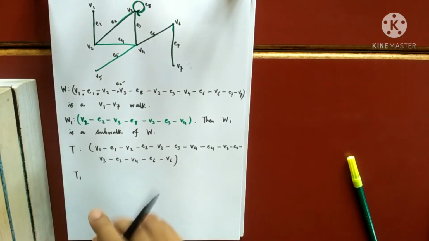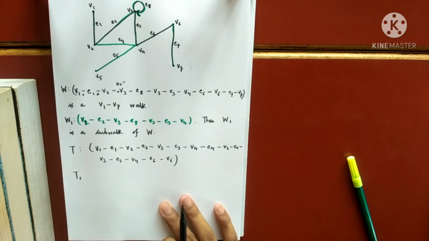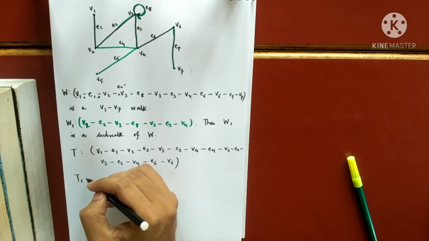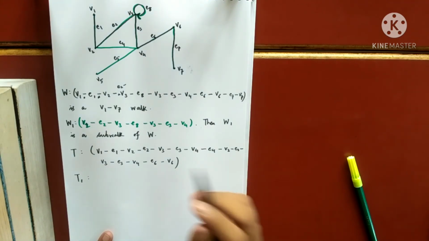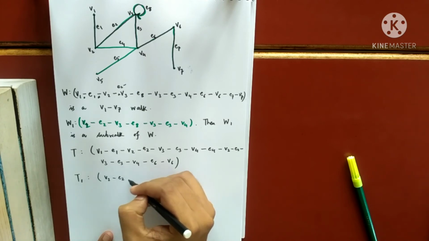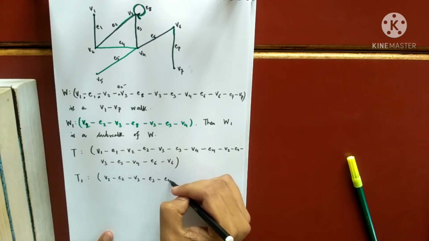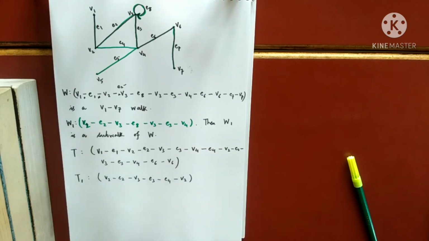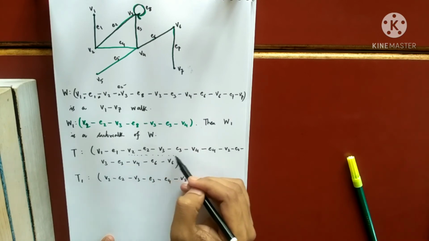Consider T1. So this is a walk from V1 to V6. As you can see, this is neither a trail nor a path. Anyways, I am not interested in them anymore. So consider T1 to be this. Consider this from here: V2, E2, V3, E3, V4, E4, V2. I am considering from here to here.